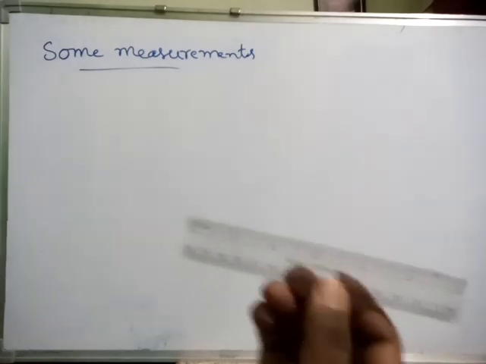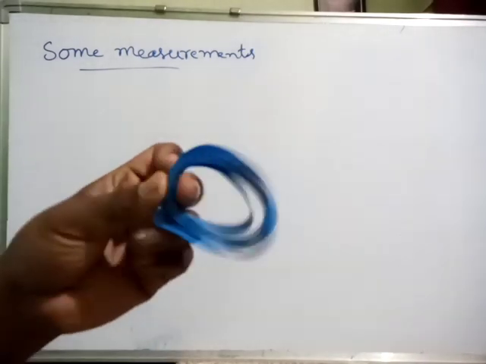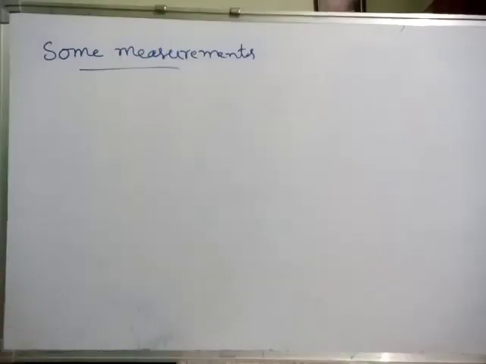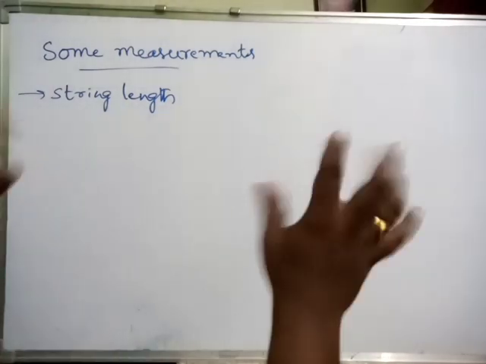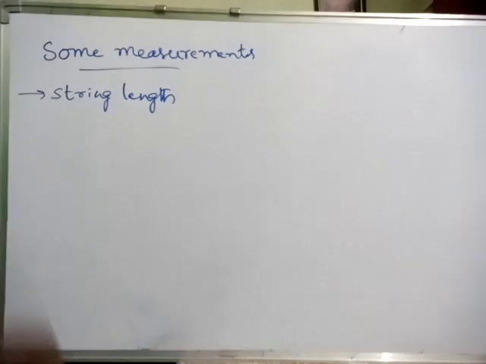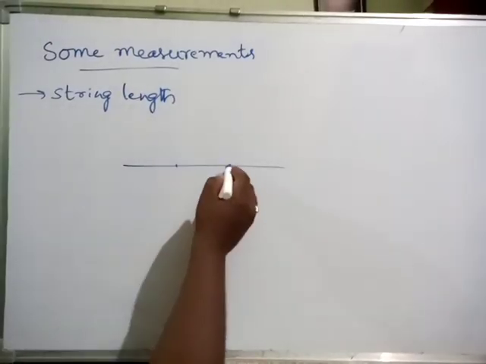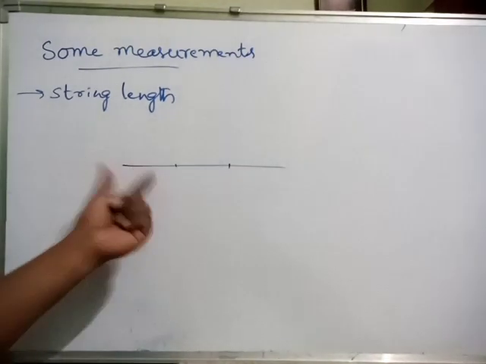Let us see. Children, nowadays we are availing scales and tapes for measurements, to measure distances or certain lengths. But in the ancient period there were no such devices. Then people generally used one method, the string length. String means a small thread we have to take. On that thread we have to mark 2 points. This is what we call string length.